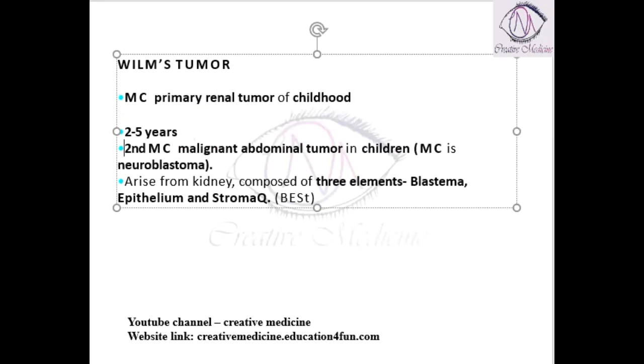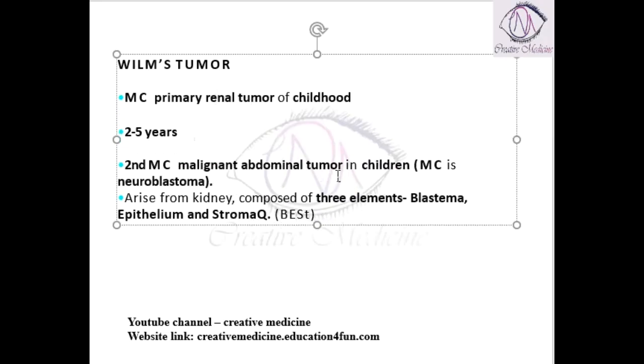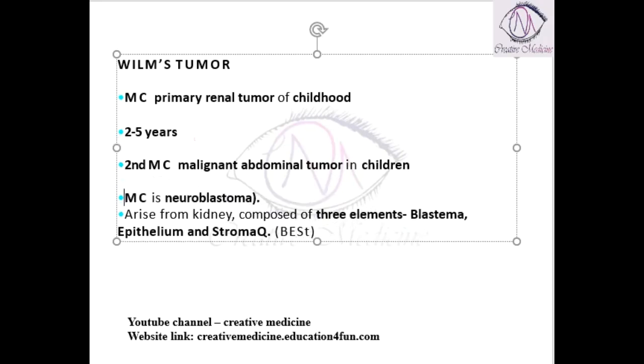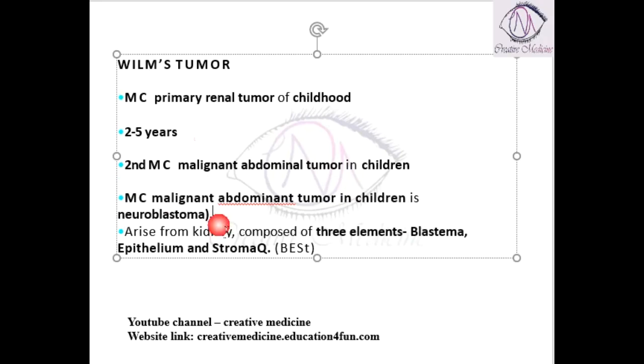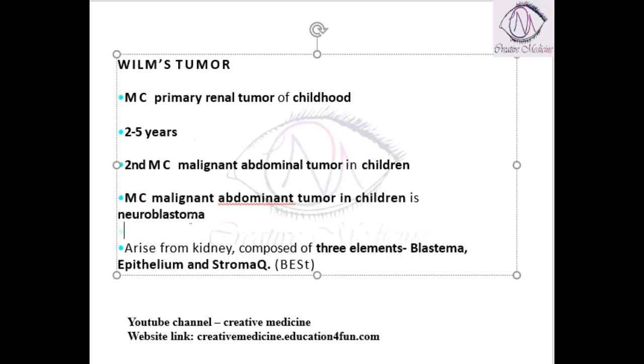Wilms tumor is also the second most malignant abdominal tumor in children. But what is the most common malignant abdominal tumor in children? It is neuroblastoma. The most common malignant abdominal tumor in children is neuroblastoma, but the second most malignant abdominal tumor is the Wilms